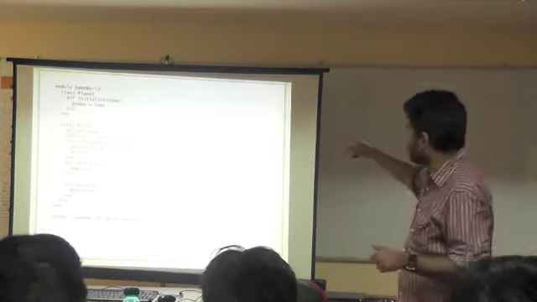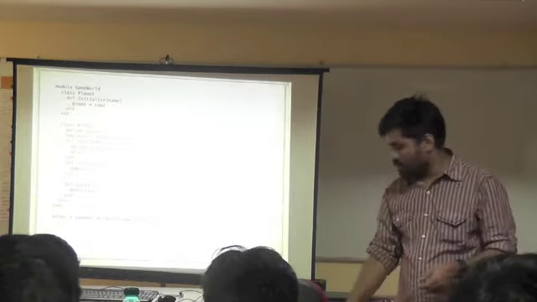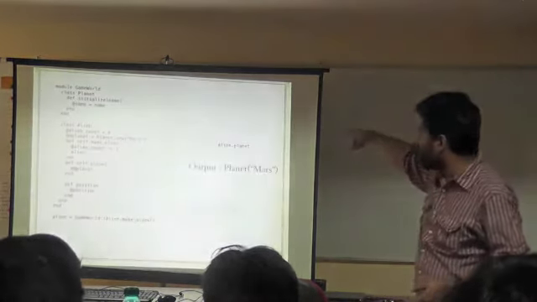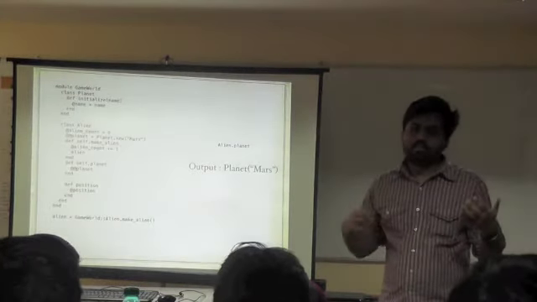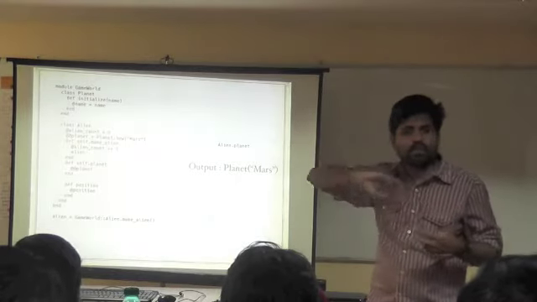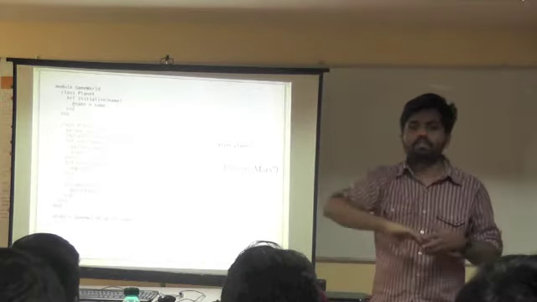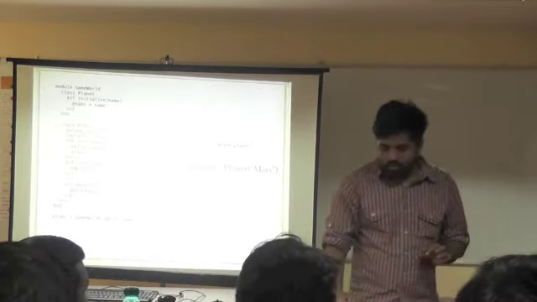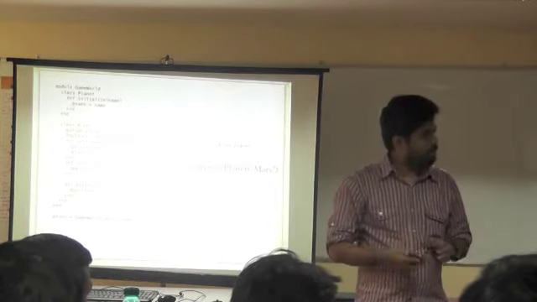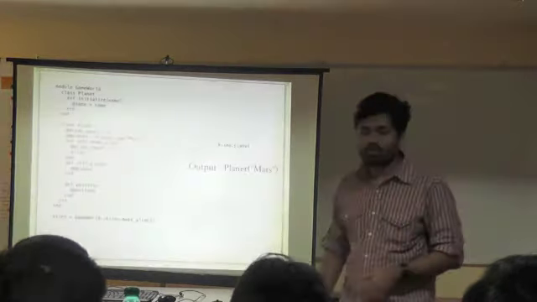Now this bag, if you subclass alien, as Sidhu was saying, is shared with all the subclasses. So if you subclass this alien class, that guy will also have @@planet Mars. Now the funny thing is, if any of your subclasses change this @@planet to something new, then all the way up to the superclass, everything will change. So that's the reason why it's so scary, right? Is there anybody here who thinks global variables are a good idea? No, right? We're past that particular question. This is kind of a global variable across the entire class hierarchy.